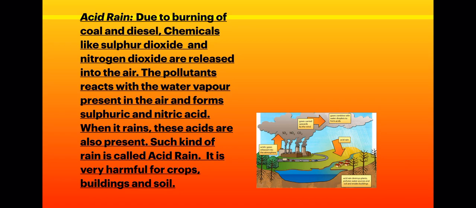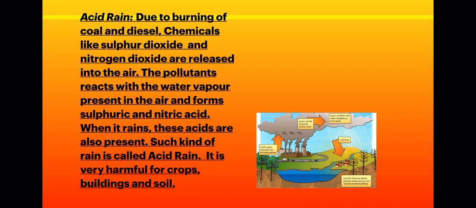In the same way, when sulfur dioxide and oxides of nitrogen get dissolved in water vapor present in the atmosphere, they will form acid rain, and when this acid rain comes down along with the rain, it will cause harm, right? So this acid rain is very harmful for our crops, buildings, soil and aquatic animals, right? So it is very dangerous.